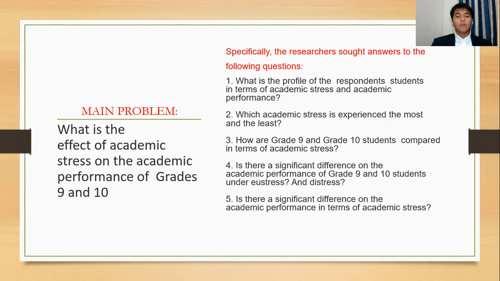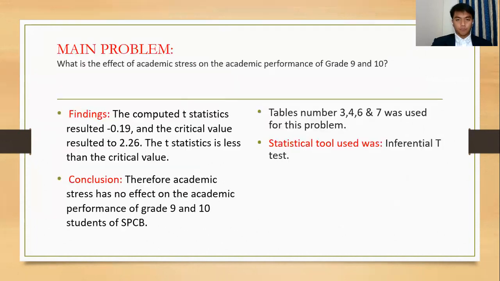The specific questions are: number one, what is the profile of the respondent students in terms of academic stress and academic performance? Number two, which academic stress is experienced the most and the least? Number three, how are grade 9 and grade 10 students compared in terms of academic stress? Number four, is there a significant difference in the academic performance of grades 9 and 10 students under eustress and under distress? And for the last question, number five, is there a significant difference in academic performance in terms of academic stress?